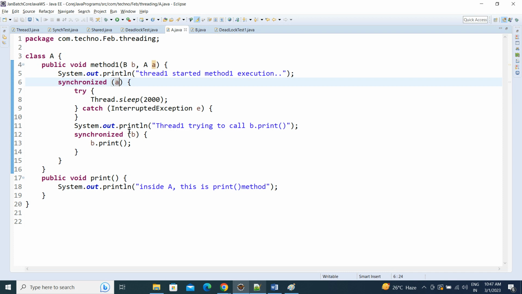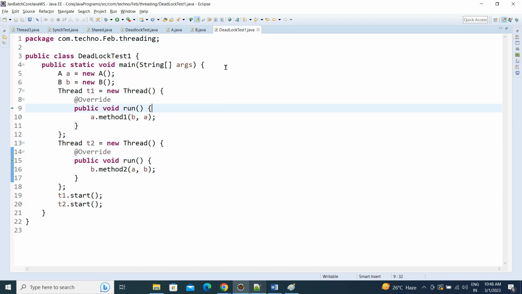If the order of locking objects is the same in both synchronized methods, then there is less chance of the deadlock arising. In the B class also, synchronized of A and synchronized of B, if you are following the same order, then the deadlock will not occur.